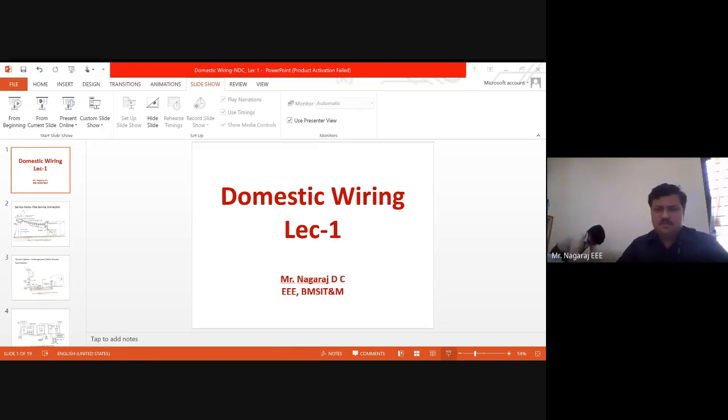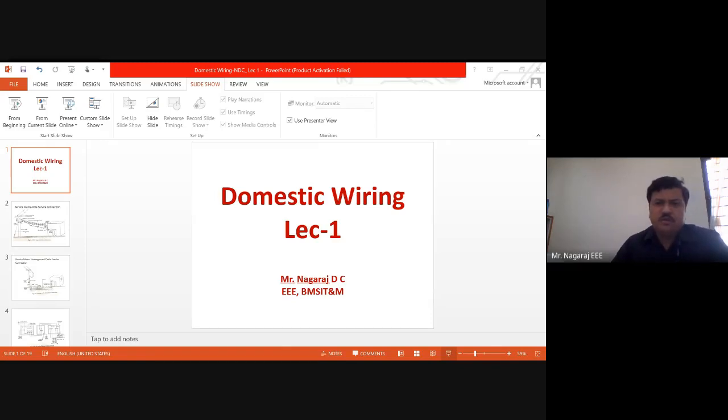Okay. Next is two-way and three-way control of lamp. This part of the explanation is done in the lab while conducting the practicals. So I don't think it is necessary to repeat it again here. It is the reason why it was dealt with in detail in the lab, that it is automatically covered in the class. There we have seen practically the same thing that is followed here. The same circuit diagram is used.